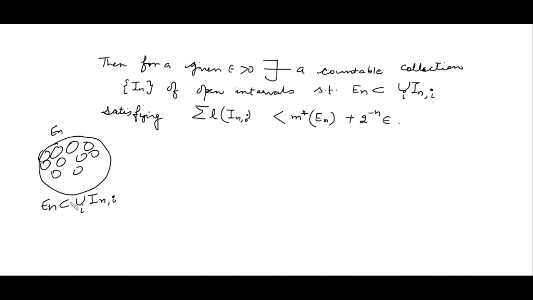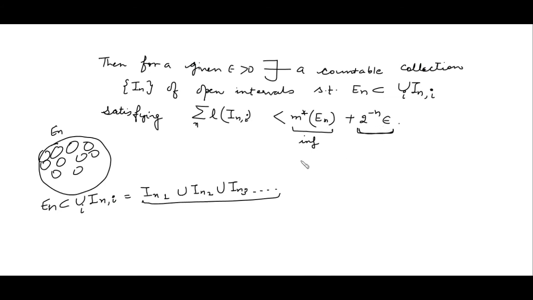So for E_n, we consider this collection I_n1 union I_n2 union I_n3 and so on. This is a collection of open intervals which covers the set E_n, and since outer measure represents the infimum of the summation of lengths of I_n, if we add some epsilon to the infimum, it will no longer be the infimum, so there exists some sum of lengths which is less than the outer measure of E_n plus epsilon.